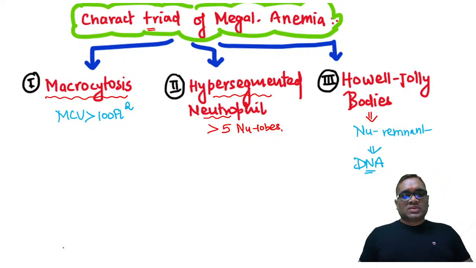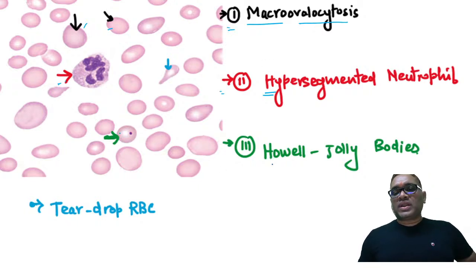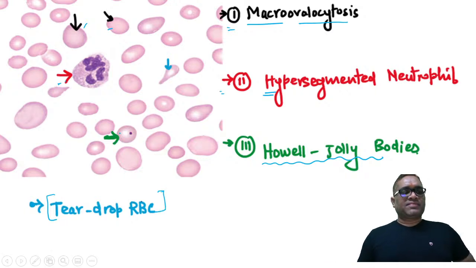Now I will show you that picture which I have shown you earlier. You can see this is the hypersegmented neutrophil, the red arrow. The black arrows are all macro-ovalocytes, MCV more than 100 femtoliter, and this green one is the Howell-Jolly body. I have just kept a teardrop RBC. There is no significance here because it is not a very significant thing.